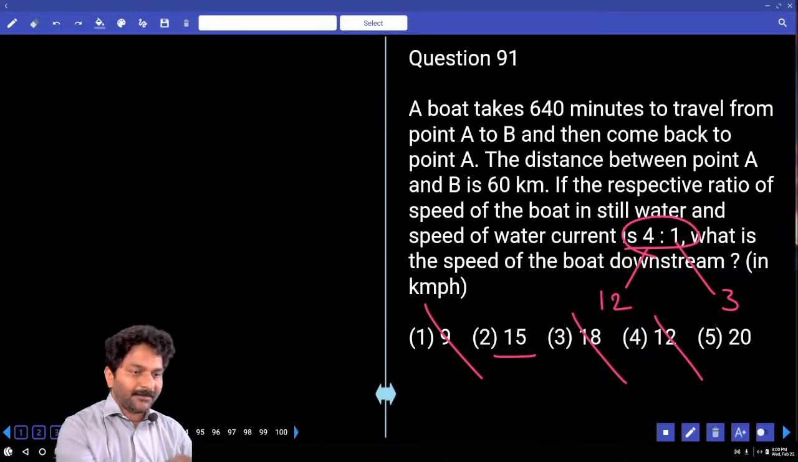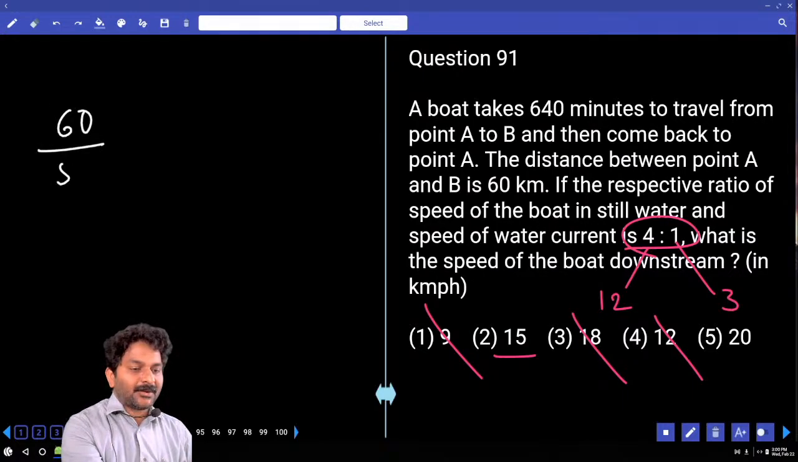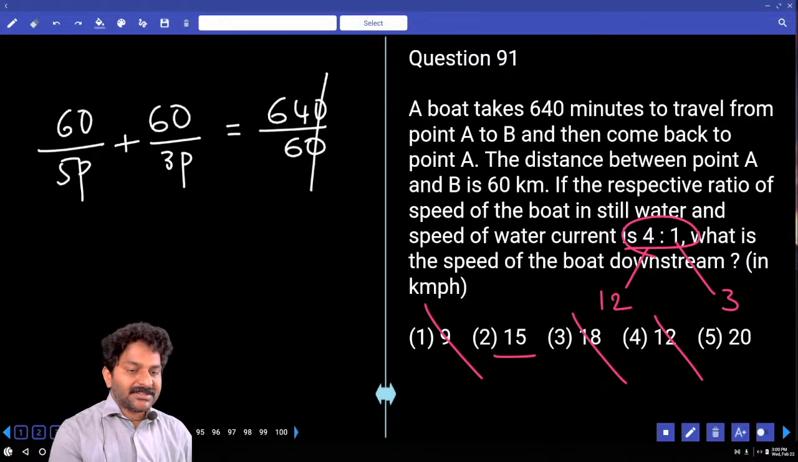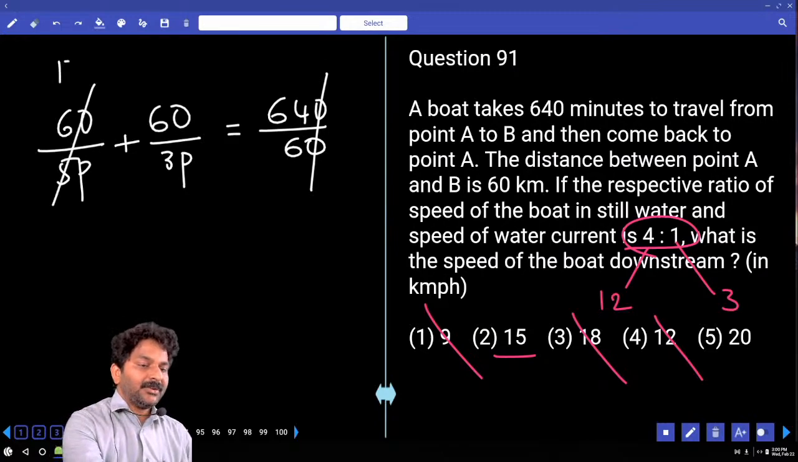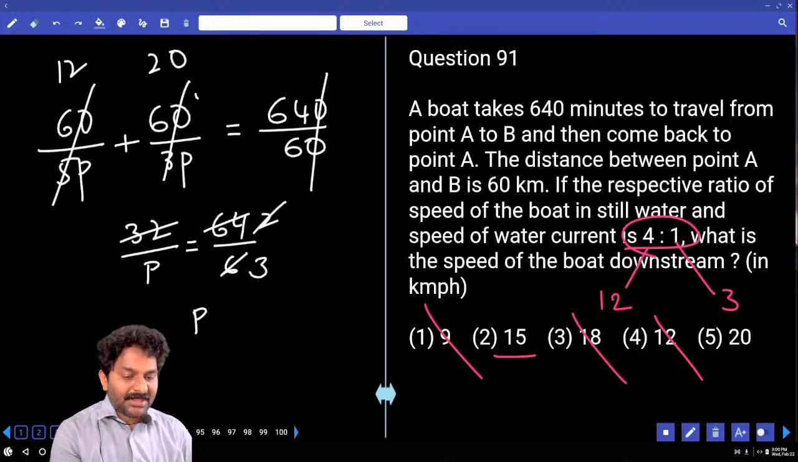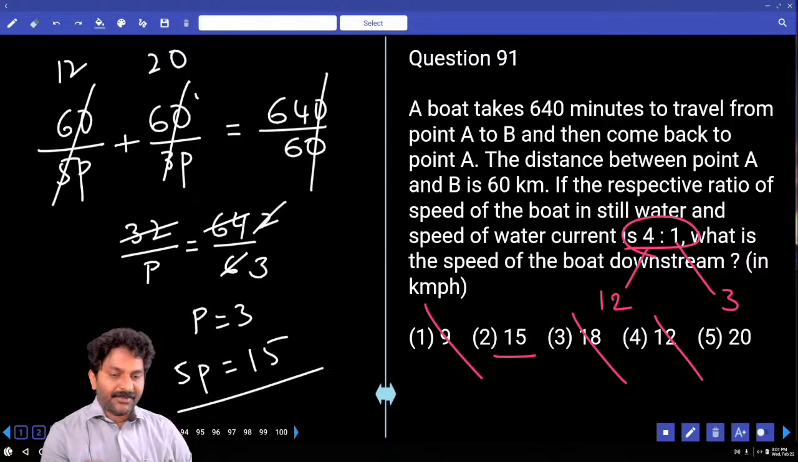Otherwise, if you want to solve it, 60 kilometers covered in downstream with the speed 5 parts. Same 60 kilometers covered in upstream with the speed 3 parts. Total time is 640 minutes, convert into hours by 60. 0, 0 cancel. 5, 12 times. 3, 20 times. 32 by P is equal to 64 by 6. 32, 2 times, 2, 3 times. P is equal to 3. Downstream is equal to 5 parts, which is equal to 15.